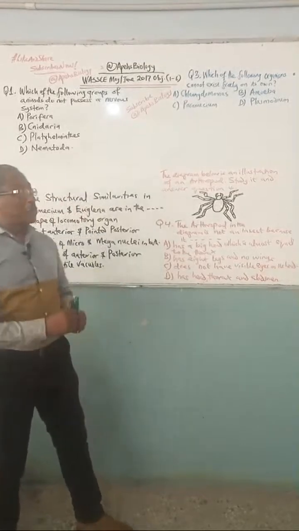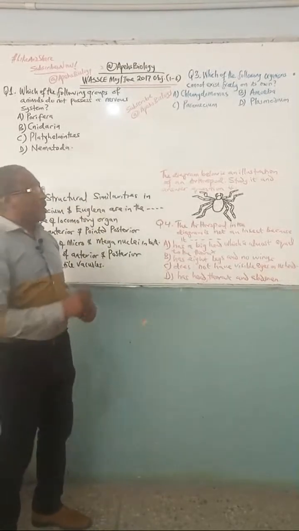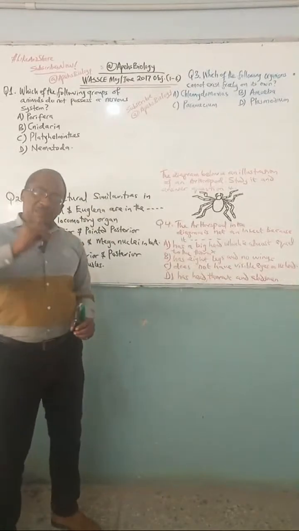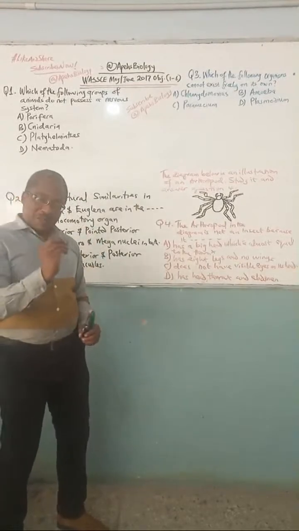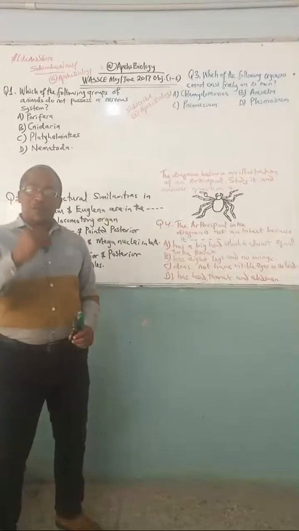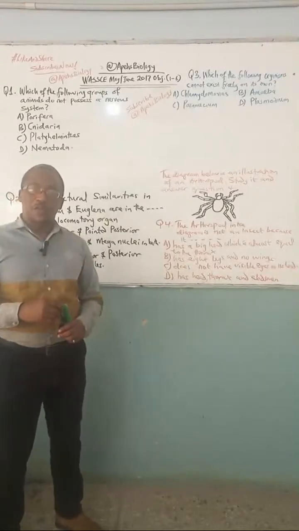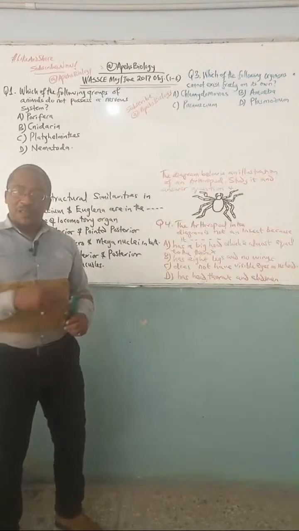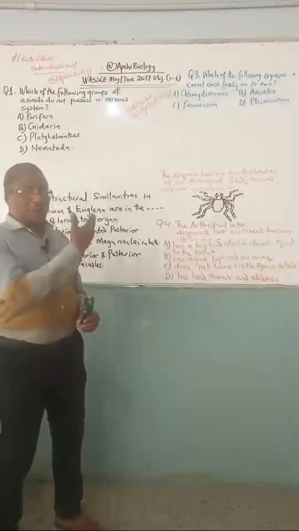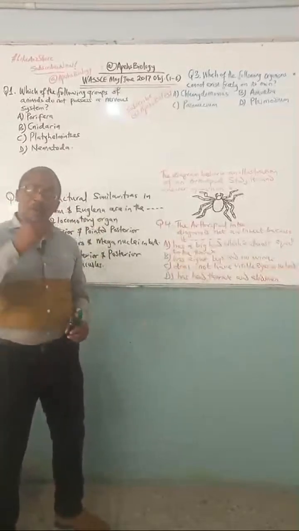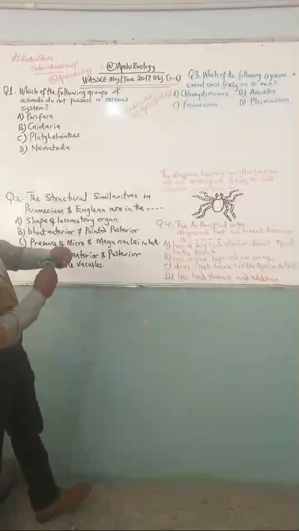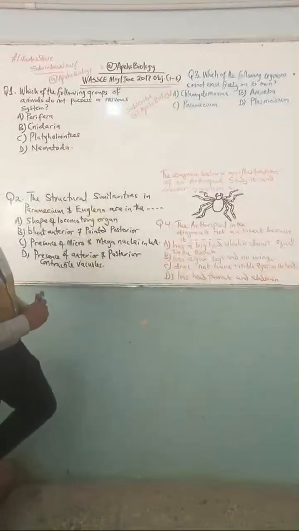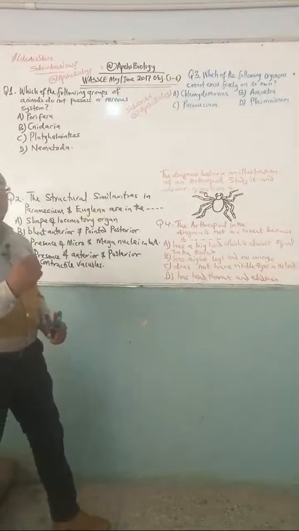Without much waste of time, we are going to take 6 questions for today. I've carefully taken my time because it's teaching and also answering questions we are doing here. I've taken my time to write out the question. So if you have access to downloading the questions, which of course you can check in any of the internet pages, any of the websites, you can see some of the hard copies of these questions available. You have them in your school, no problem. You can follow us directly. But I've taken my time because I want to teach. We're going to talk about the WAEC May-June 2017 objective, and we're going to take number 1 to number 6.